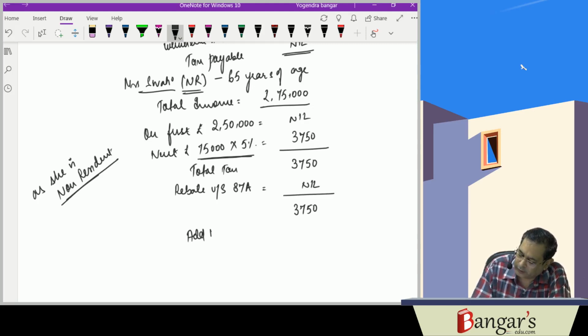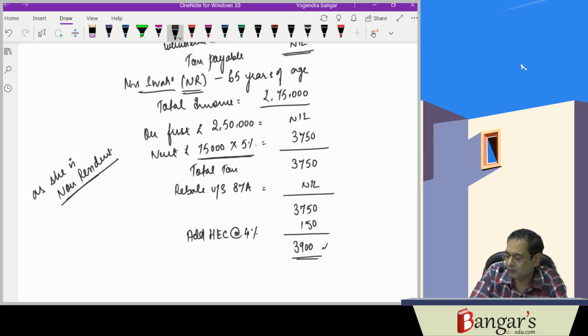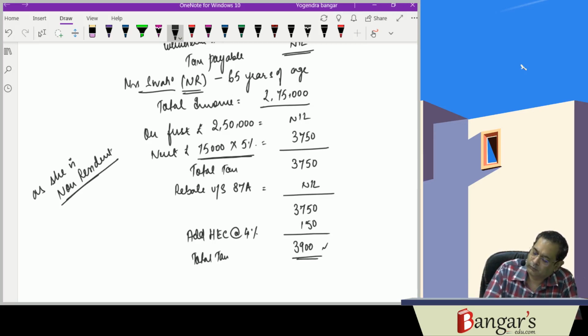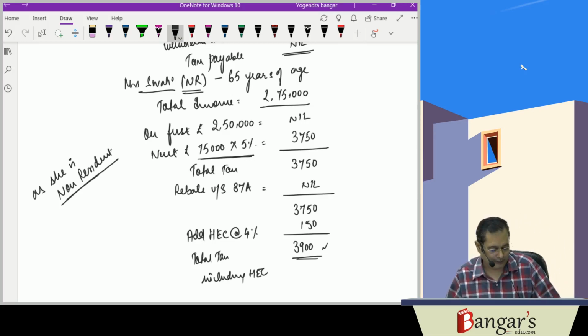Add HEC at rate of 4% on 3,750, that is 150, so it will be 3,900 rupees. This is the total tax, including HEC.